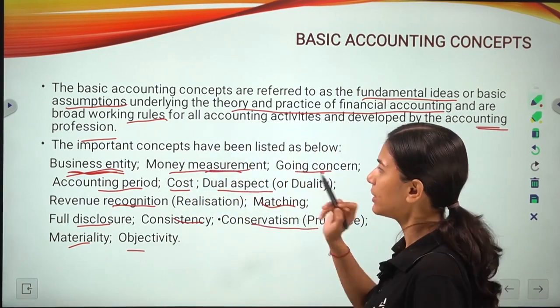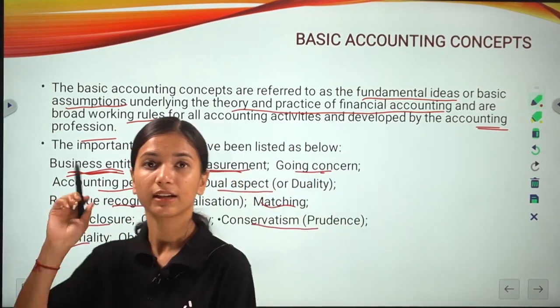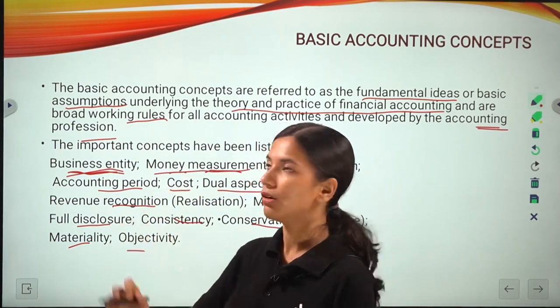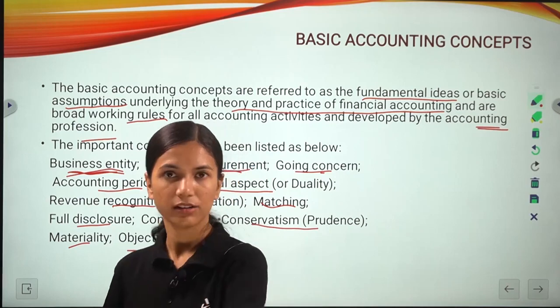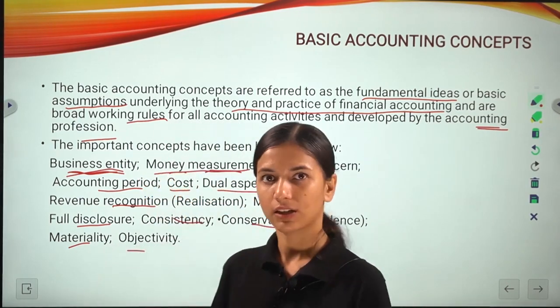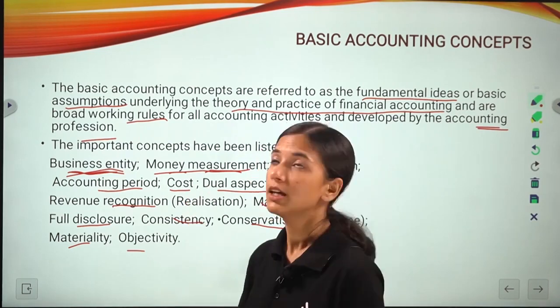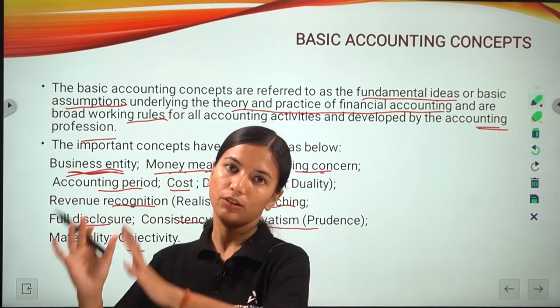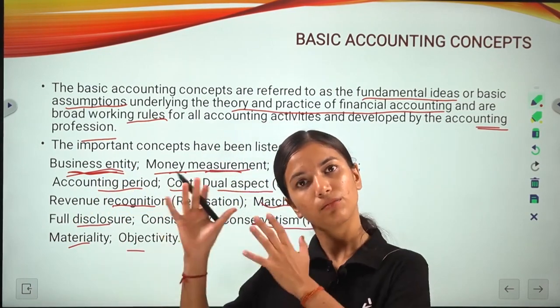Next is money measurement. This one we have discussed in the characteristics of accounting, that in accounts all the things that are of a financial nature are recorded. The money measurement concept means you have to record all those transactions which are related to money or which can be recorded in terms of money.